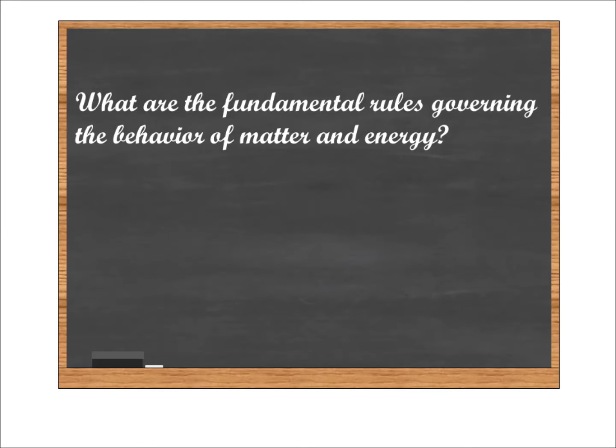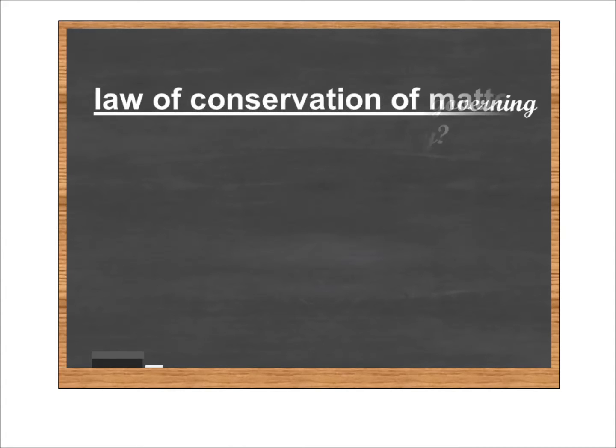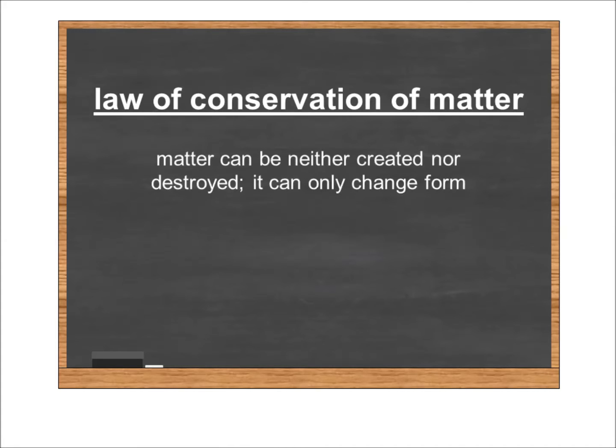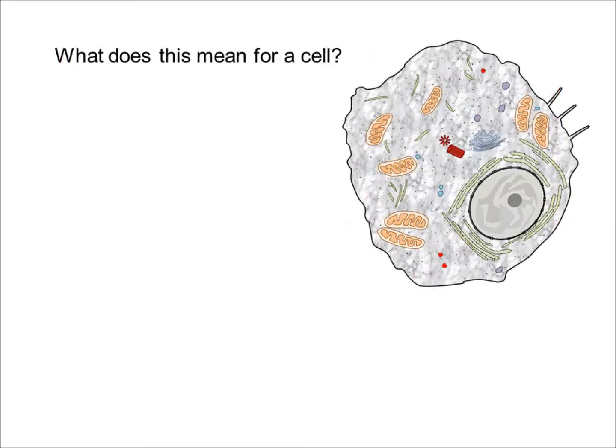So the two laws I want to look at in this video are what we can call the conservation laws. Let's start with the law of conservation of matter. This law states that matter can be neither created nor destroyed, it can only change form. That's what the law says. Well, what does this mean? And let's put this into a cellular context.